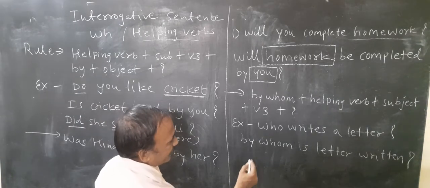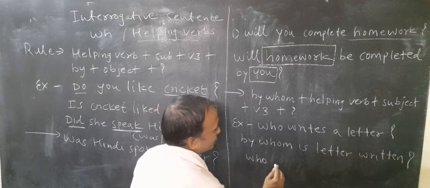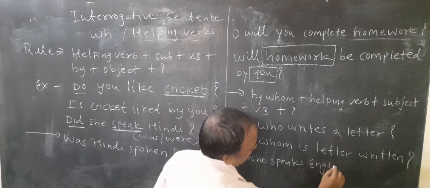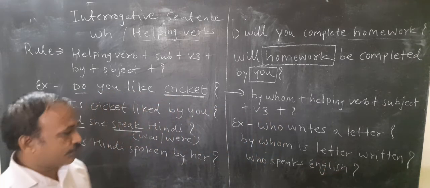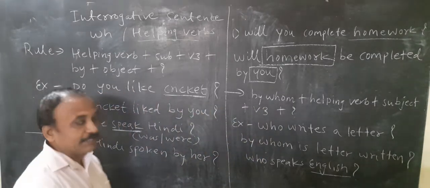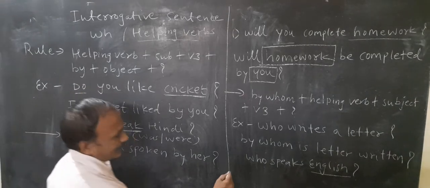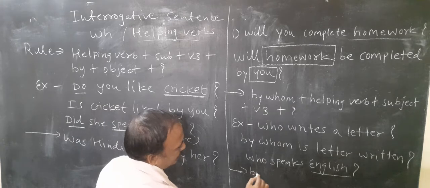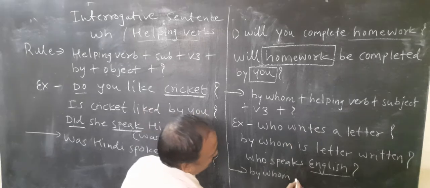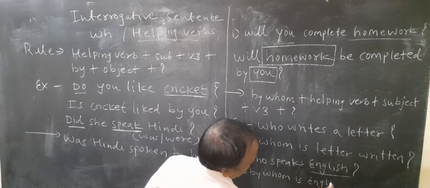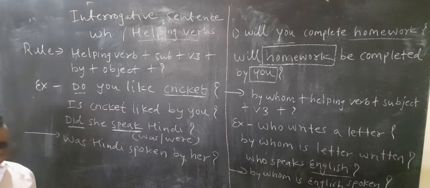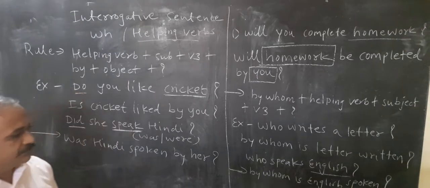Now the same thing, we can take another example. Who speaks English? So here English is the object. It comes in the place of subject when we do passive voice, right? So what is the rule? By whom? English is singular, so what will come? Is English spoken? Question mark. Do not forget the question mark at the end, right?